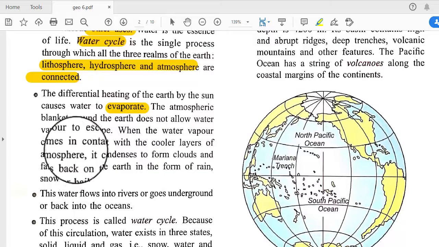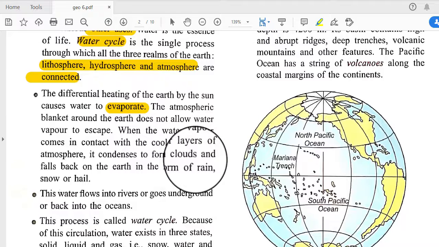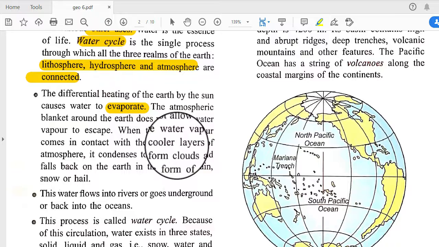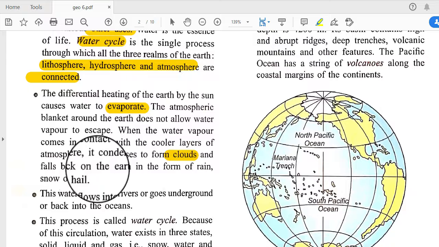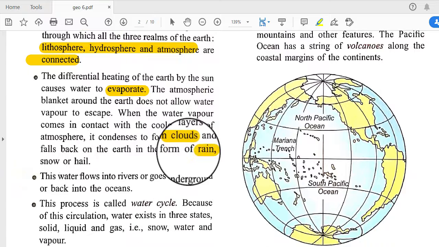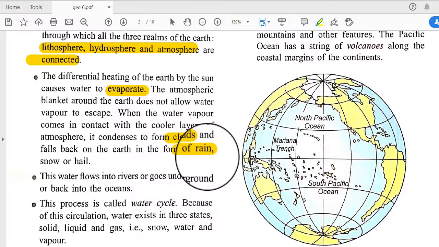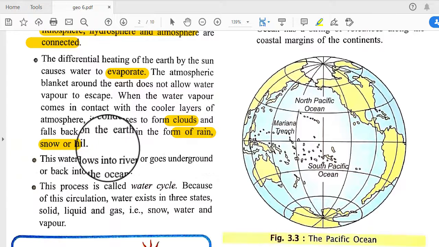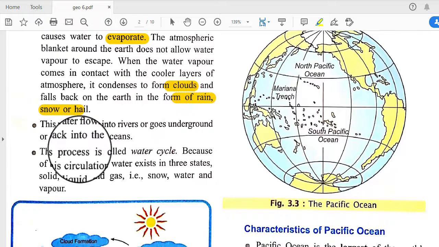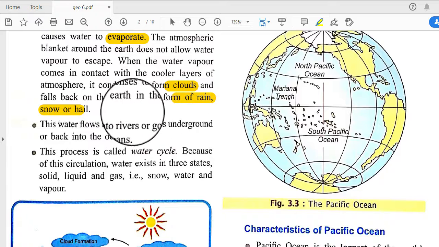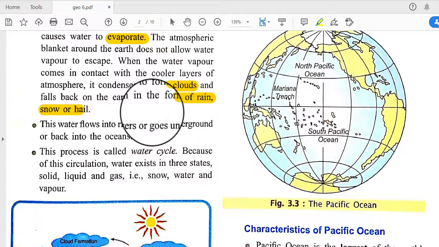When the water vapor comes in contact with the cooler air of the atmosphere, it condenses to form clouds. When they move upward and meet the cooler layer, they form clouds and fall back on the earth in the form of rain. When saturated, they come back to the earth's surface and create rainfall, or it may be snow or hail. This water flows into rivers or goes underground or back into the ocean. When rainfall occurs, it may pour into the oceans, or it may pour onto the land.